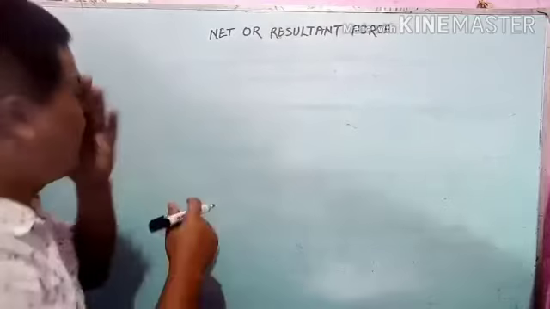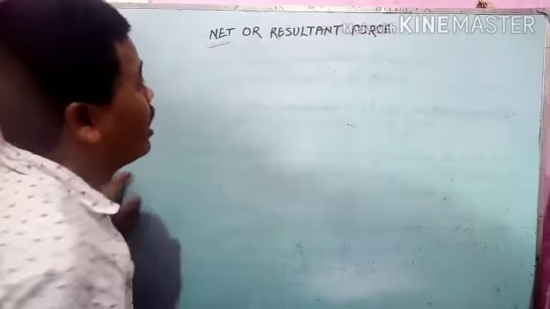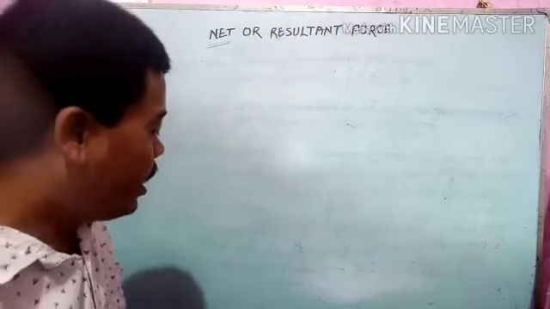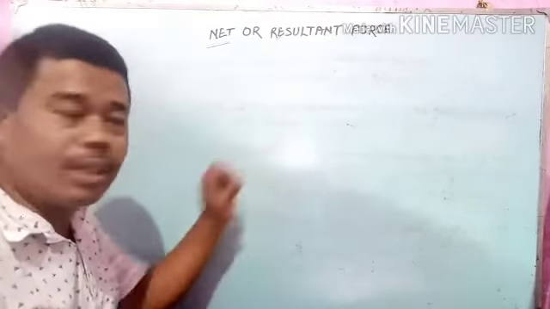Now we will discuss, student, one more thing about the net force, and that is when two forces act in the same direction.